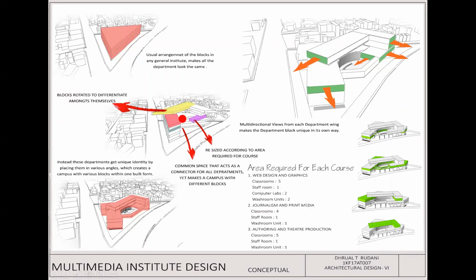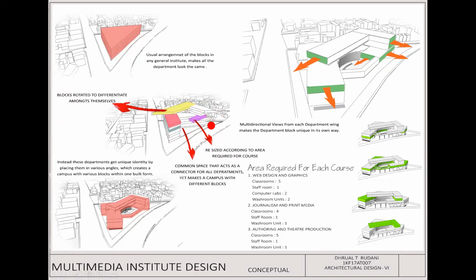So what I did was rotate each floor plate into different angles, so that, one, it can provide different views, taking advantage of the triangulated site, and secondly, the uniqueness of each course can be brought in.